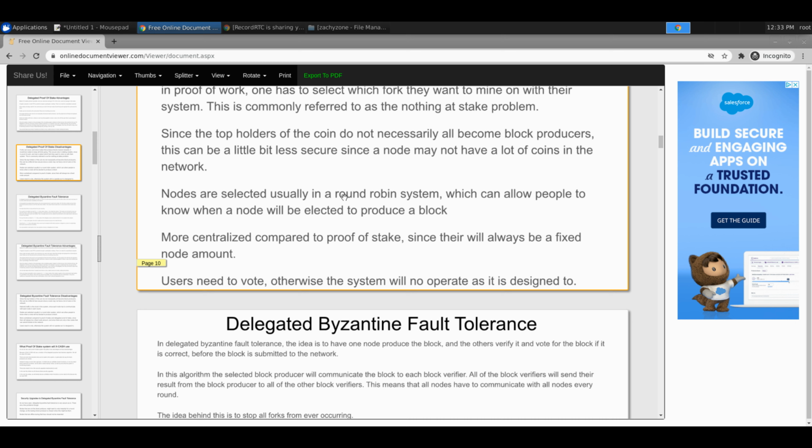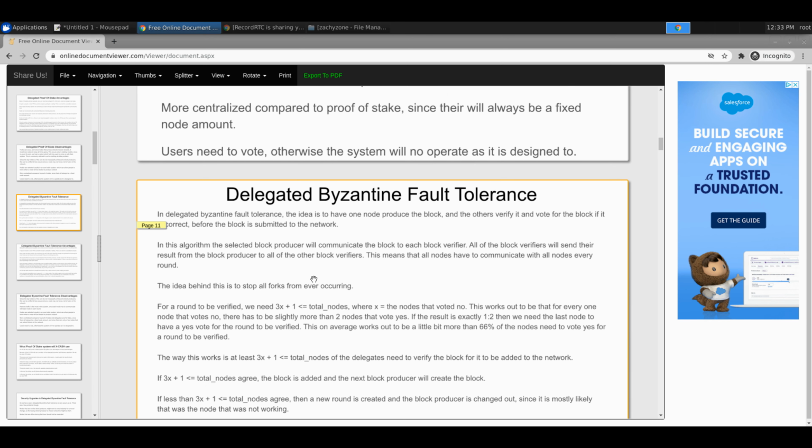Especially in our system, it would be worse because we're doing slower blocks. So that's where the VRFs come in. We'll hit that in a minute. And then basically it can be more centralized, of course. And then obviously people need to vote, or otherwise the system's not going to work.